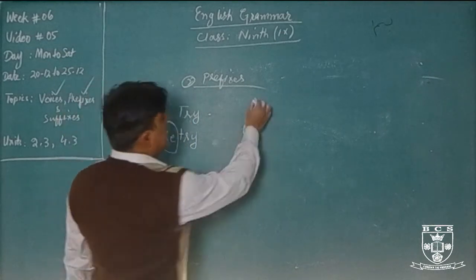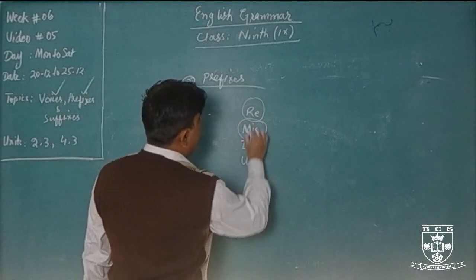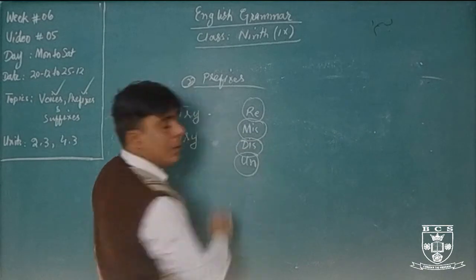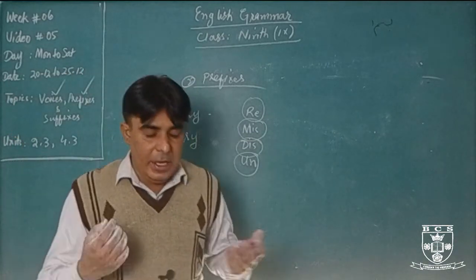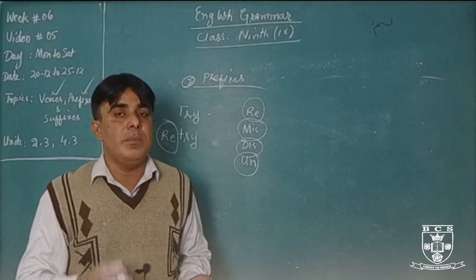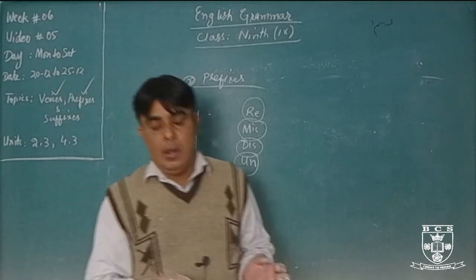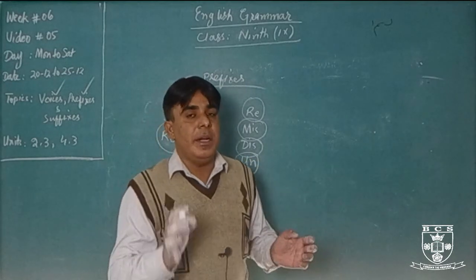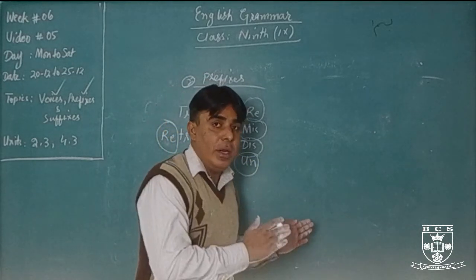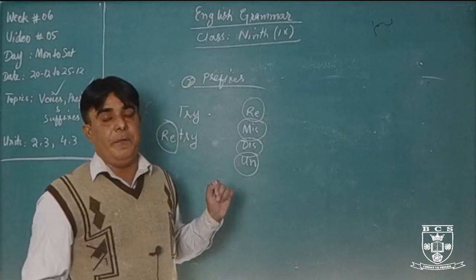Okay, so these are the prefixes which come before a word. Before a word, we always use alphabets or some words, or you can say a group of one or two alphabets. What we always use before a word is called a prefix.